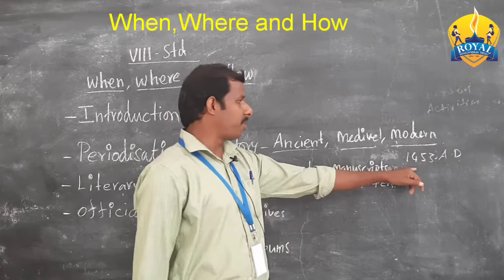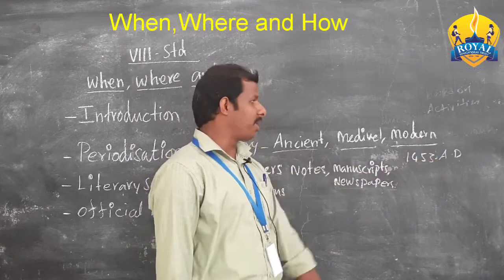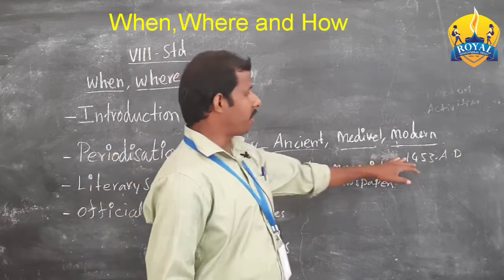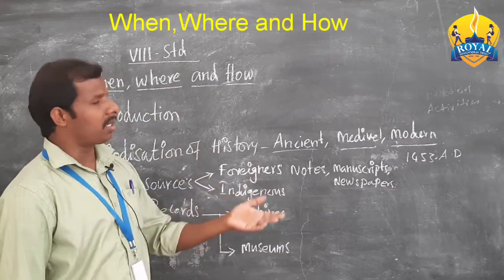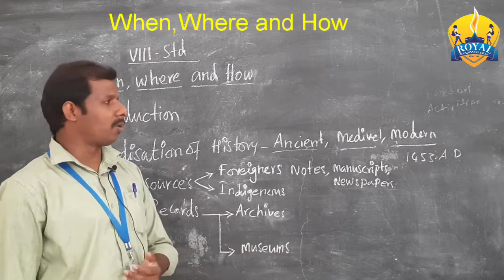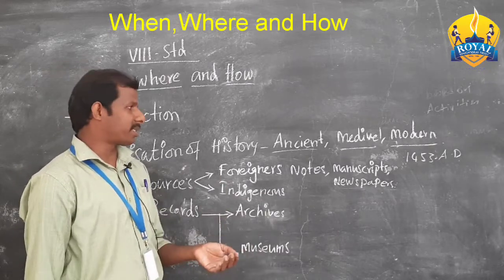What happened in 1453? This is the time Constantinople was captured by the Turks. That made the Europeans find a sea route to reach Asia. This was because of trade alone, but it had some other impacts.